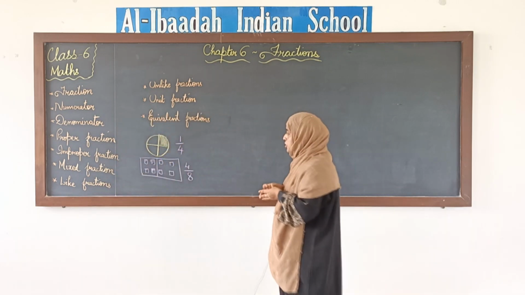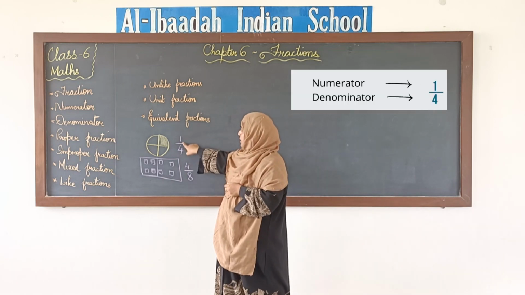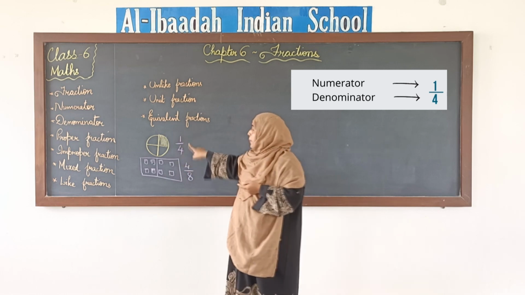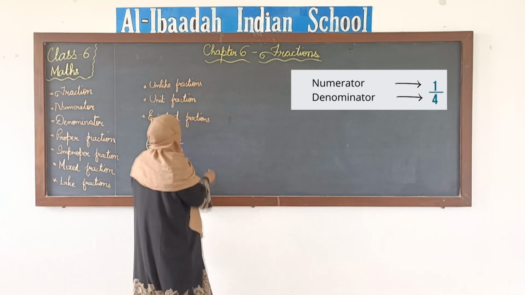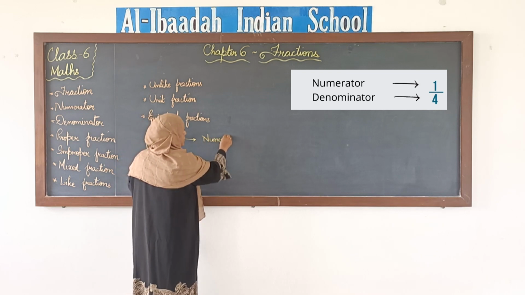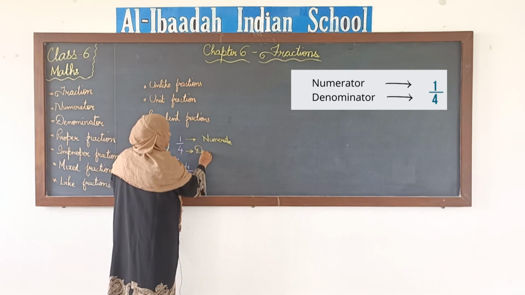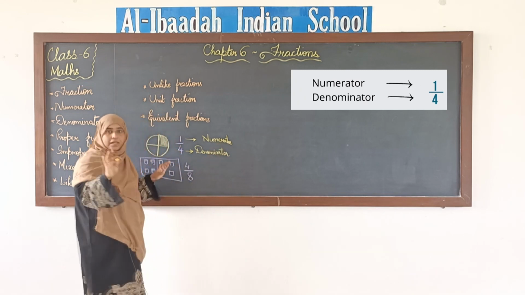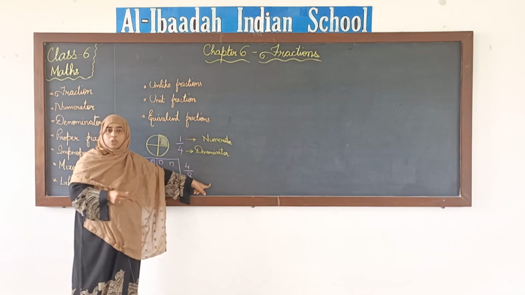Now when we write a fraction, there are 2 numbers that we use to write a fraction. There is a number which we write above the line and another number we write below the line. The number that we write above the line, we call it numerator. And the number that is written below the line, we call it denominator, okay. So numerator and denominator is clear. Same way, 4 is the numerator, 8 is the denominator.